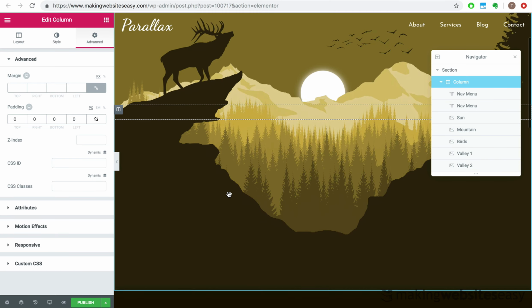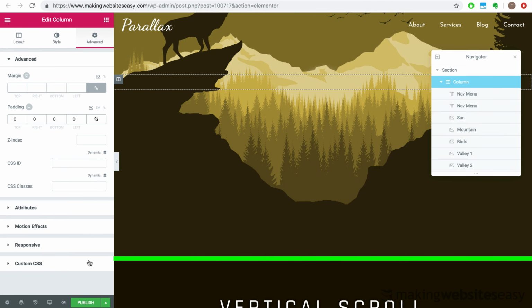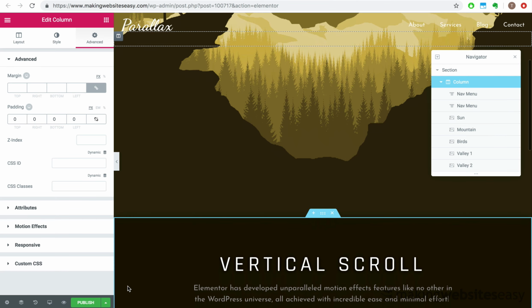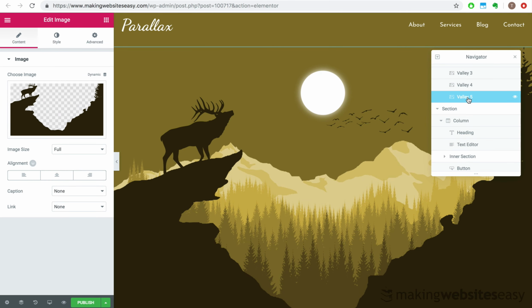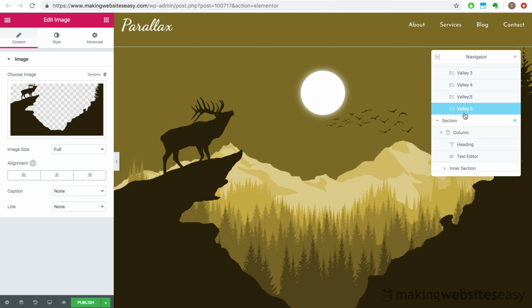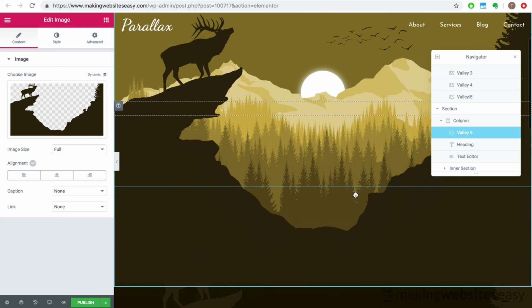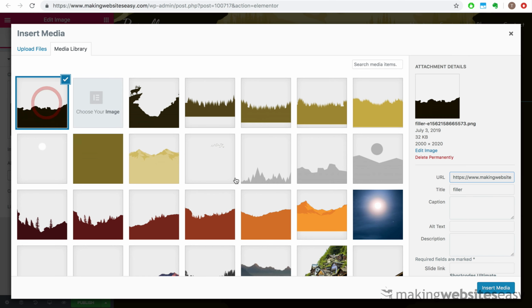Now, scrolling down, we can see a distinct line separating the hero section with the section below. What we want to do here is create a more seamless transition between the 2 sections, and we can do this by duplicating Valley 5 and moving it in the column container of the section below. We can then set its image to be the filler image.